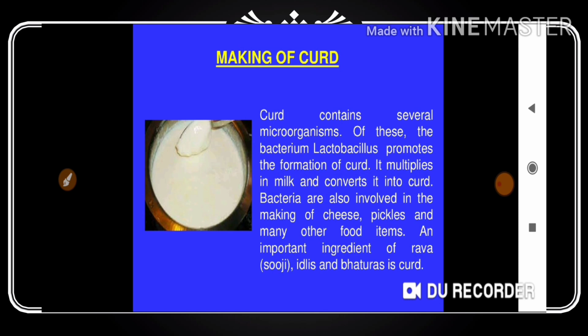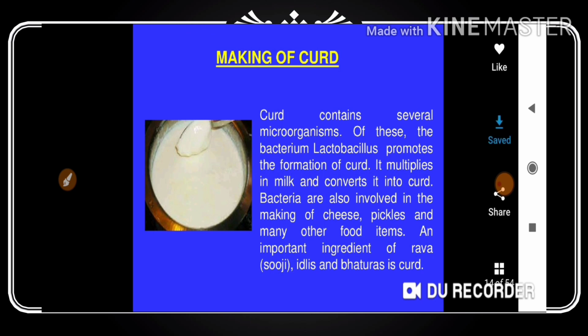See, this curd is helpful, and how is it converted? Because of microorganisms. What microorganisms? Bacteria. What kind of bacteria? Lactobacillus. Are you getting my point? In the next session, I will give another example of how microorganisms are helpful for us, and other activities also.